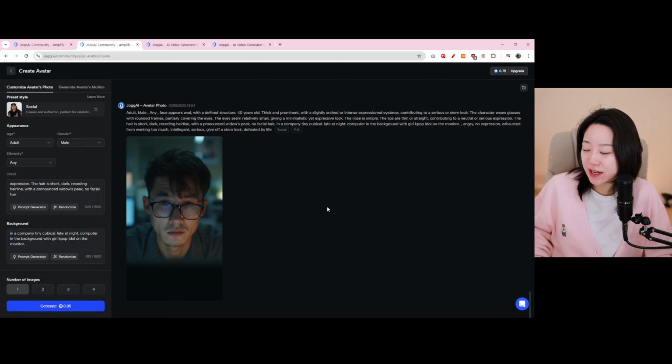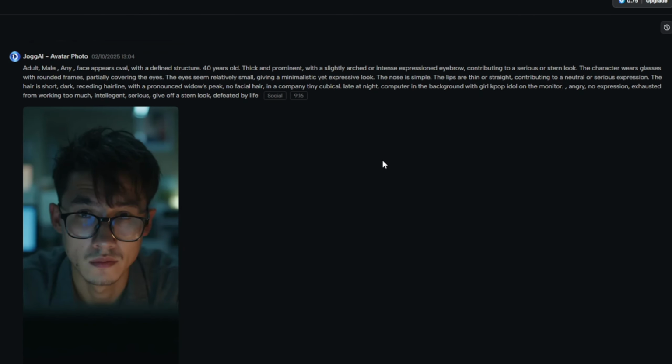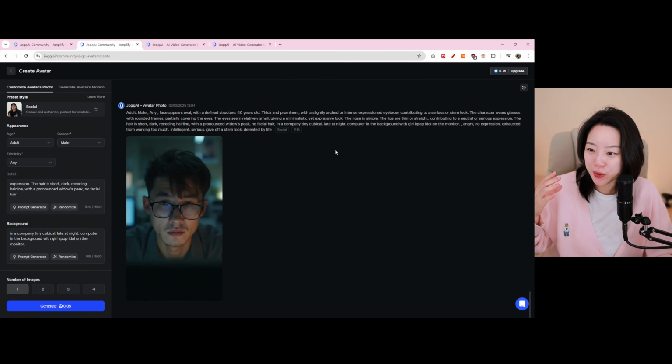So for instance, I created this character. He ended up being a little Asian. I'm not sure why, and I would be quite curious to look into why he became Asian in the final result, because I didn't pick anything for ethnicity. So I put in adult male, face appears oval with a defined structure, 40 years old. I wanted to create a realistic version of my boss. Has thick eyebrows, contributing to a serious or stern look. Character wears glasses with round frames, blah blah blah. Long story short, it ended up being this character.